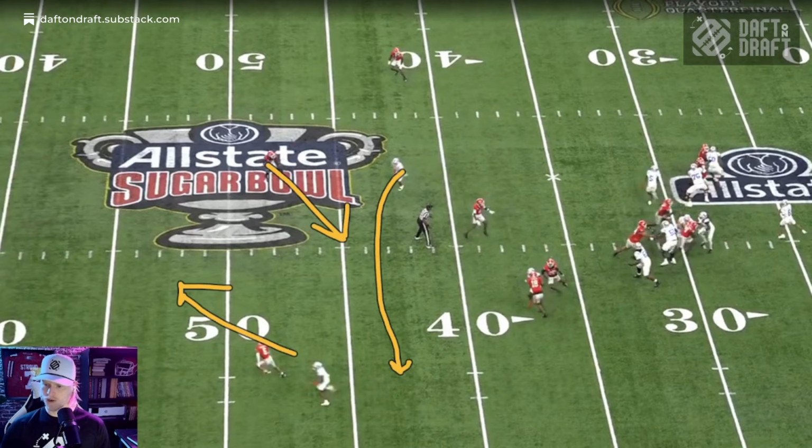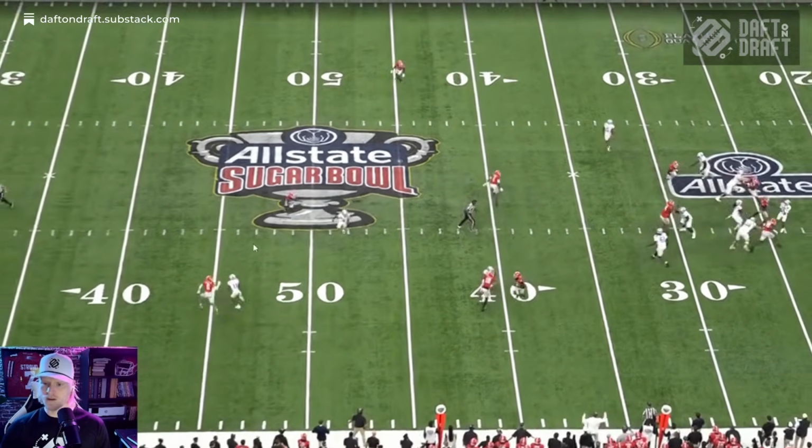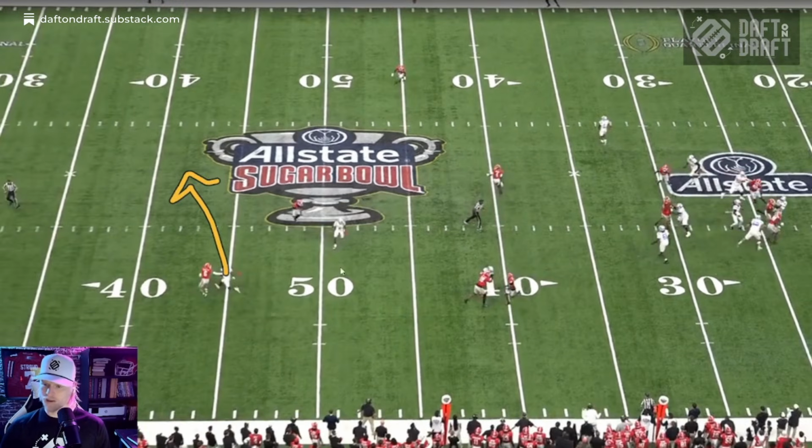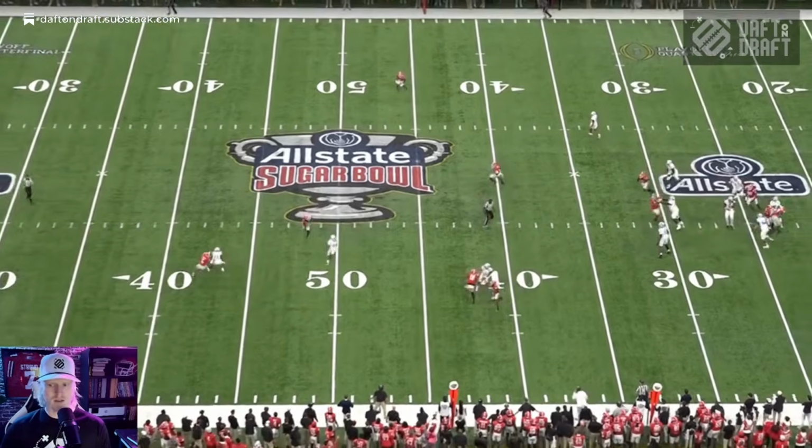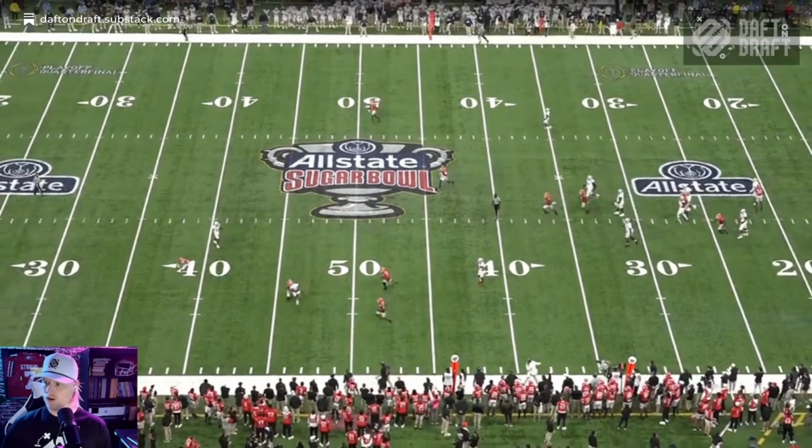Got this over coming over here, safety's going to sit on the over. Again, he could have thrown the ball over the top here, but there's more separation here. It's harder for a safety in off-man sitting back on an over to trigger downhill than it is for a Cover 3 corner matching with a deep post, where it's pretty stride for stride, right? So, good decision on the numbers.